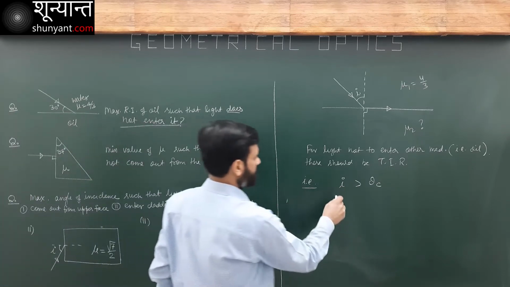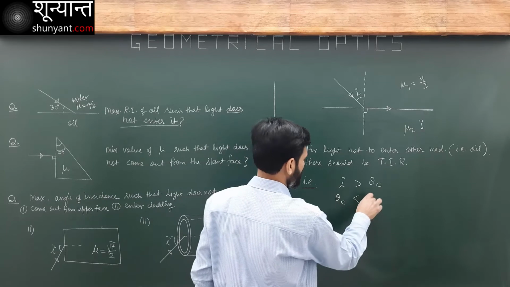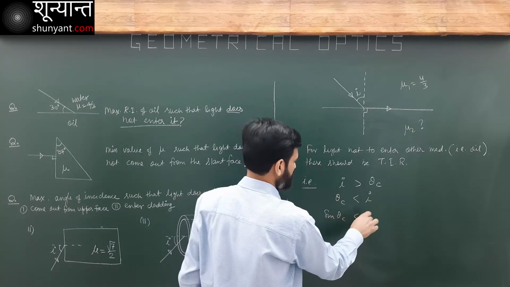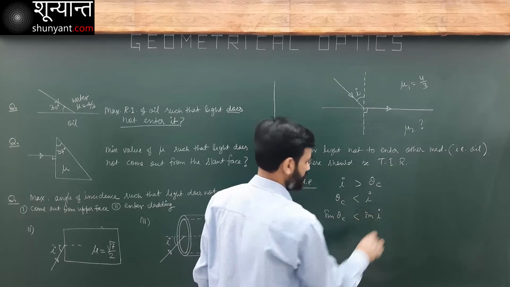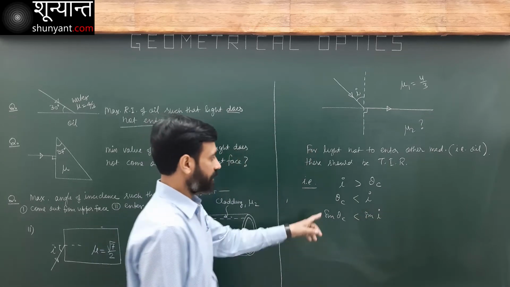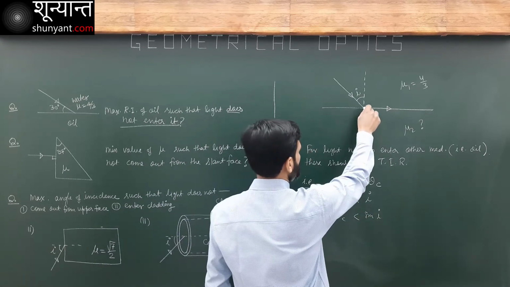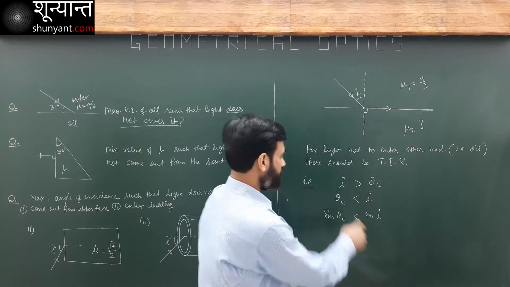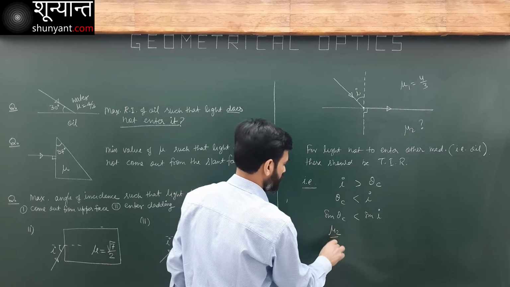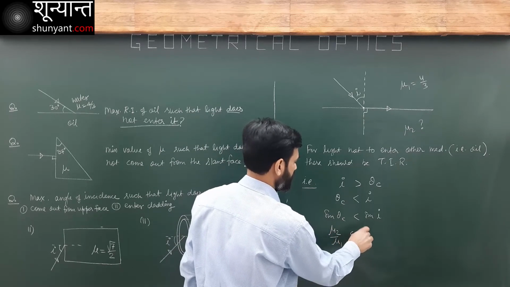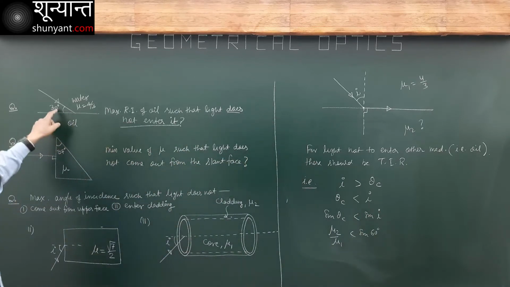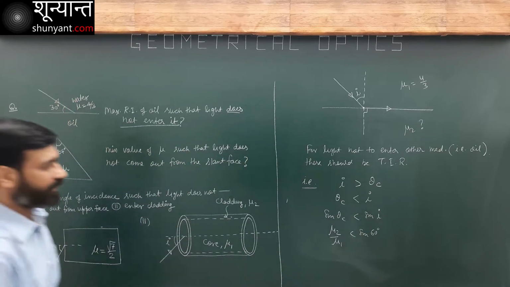I can also write it as theta c is less than i. Now sin theta c is less than sin i. Does that make sense? So what will be the critical angle here? This is the rarer medium. This is the denser medium. So mu2 over mu1 should be less than sin 60. This is sin 60. The angle of incidence here is 60.